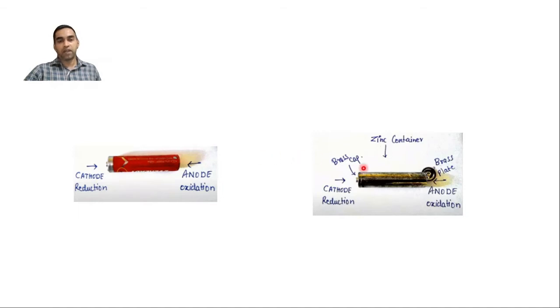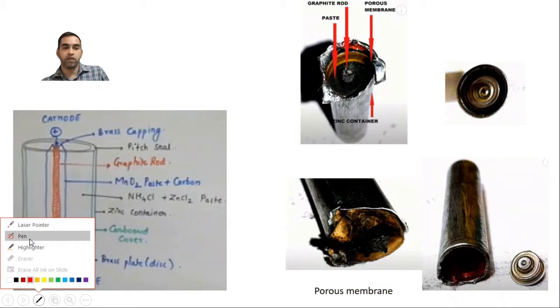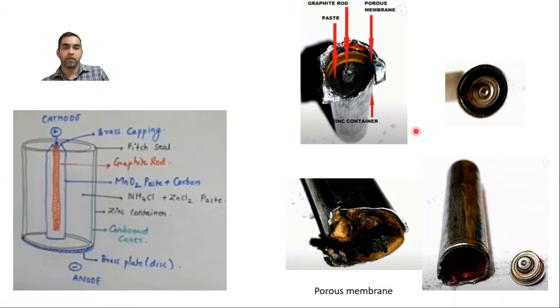You have a dry cell, you open it up. So these are the inner parts. Immediately after opening this outer layer, you see the zinc container and brass cap, and you can open this plate also. Okay, when you fully open up a dry cell, this is how it looks. You can see the various components. This is how it is dissected.